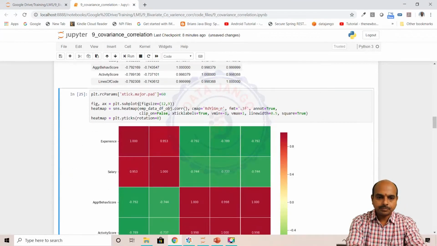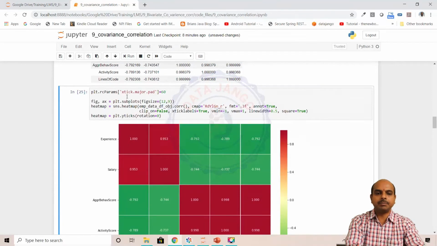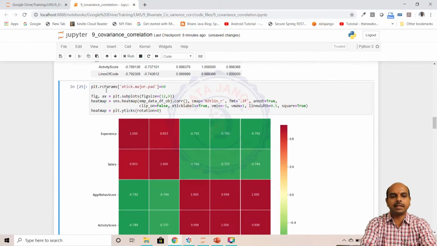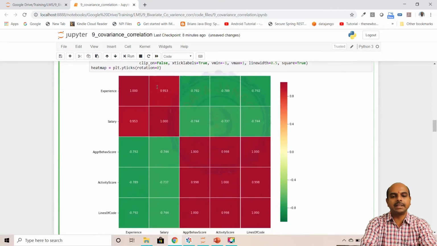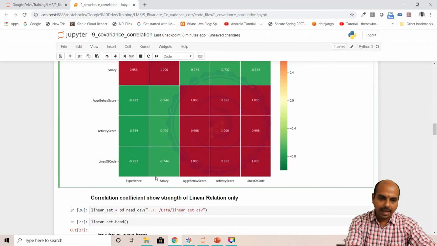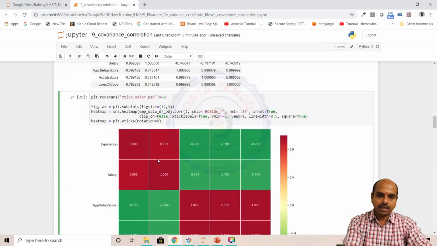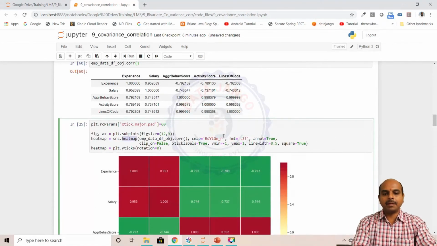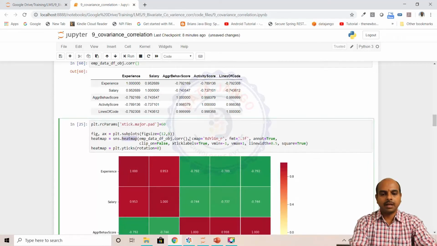And to generate the heat map, I have taken the rc parameter and passed a parameter saying the padding is 60, because the X labels are actually getting merged into this. Then I have used a heat map and passed many parameters there. The most important ones are the correlation matrix and the color map.